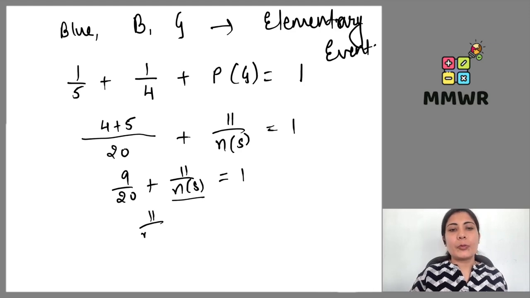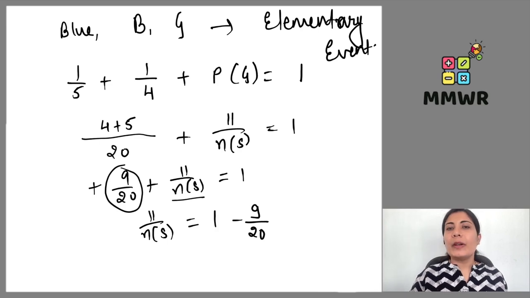For that, I am transferring this 9 upon 20 to the right hand side. And here the 9 upon 20 doesn't have any sign, that means automatically it's positive. So 1 minus 9 upon 20 it will become. This gives me 20 minus 9 upon 20, which is 11 upon 20.